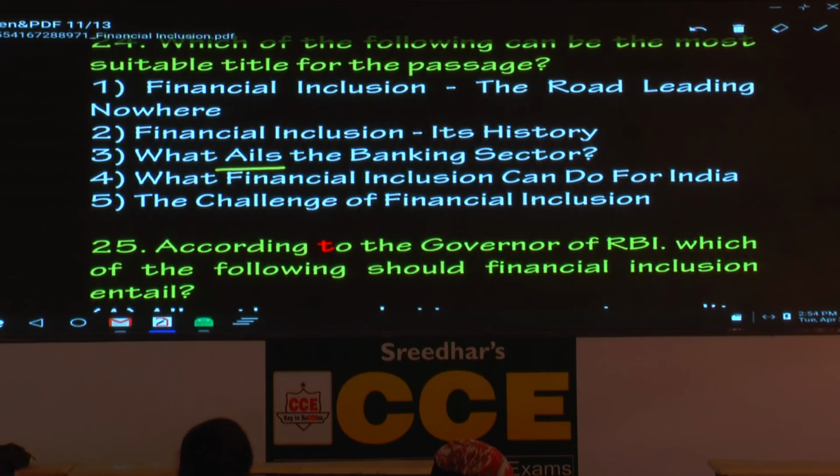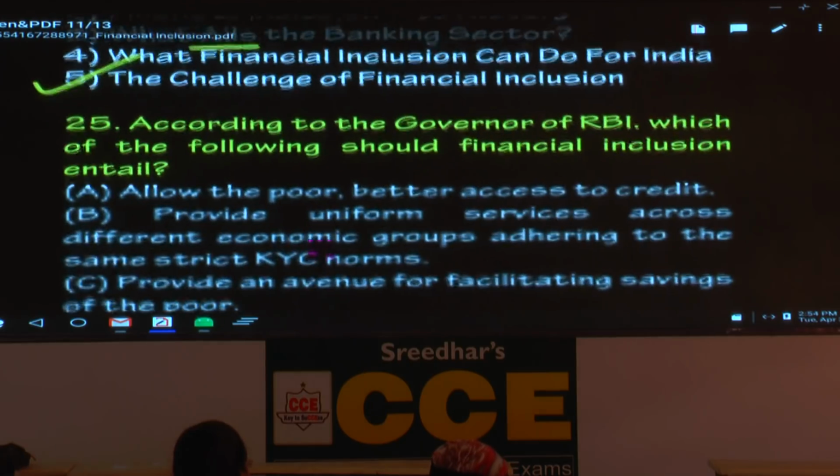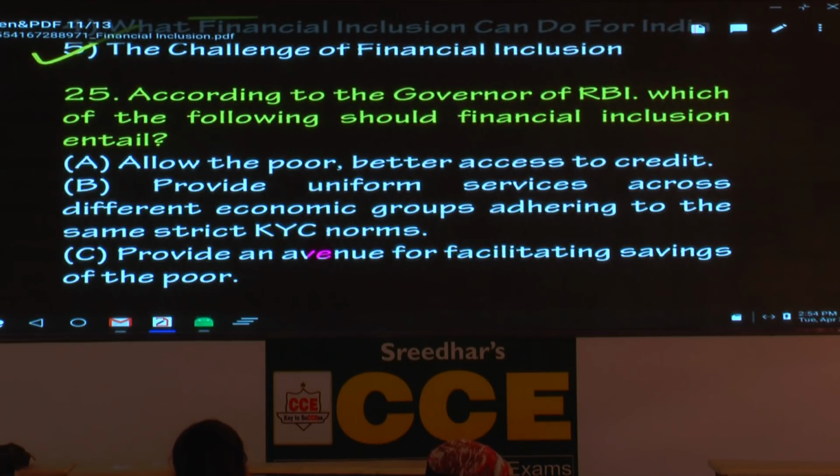So what is the answer here? How many of you have chosen the fifth option? Perfect. The challenge of financial inclusion. Because whenever you see problems, it's a challenge. Very simple. And the passage concludes based on the challenges. What are the challenges? Changing the attitude of banks, government, and the public.